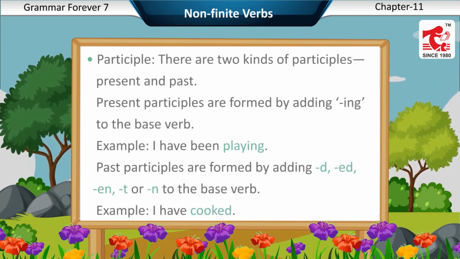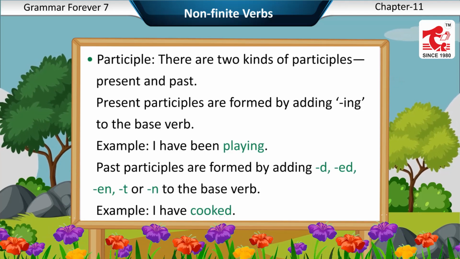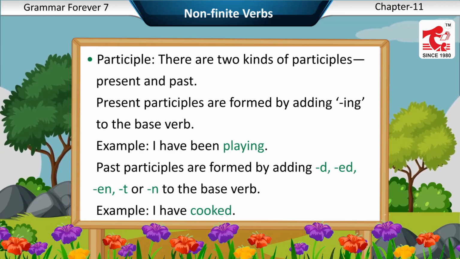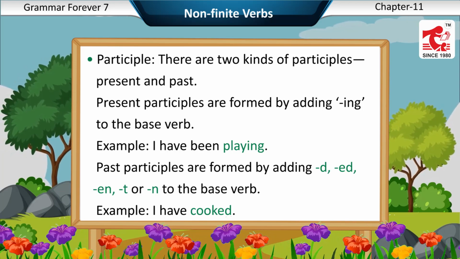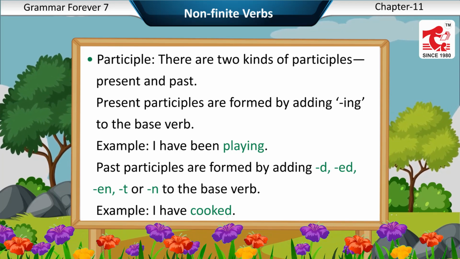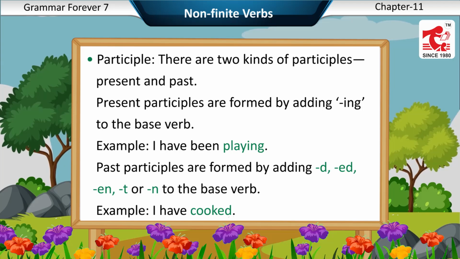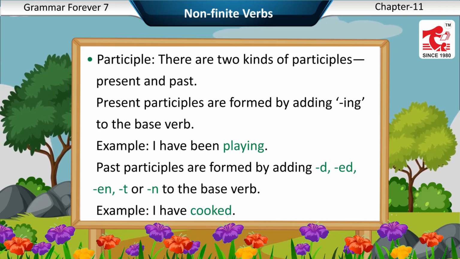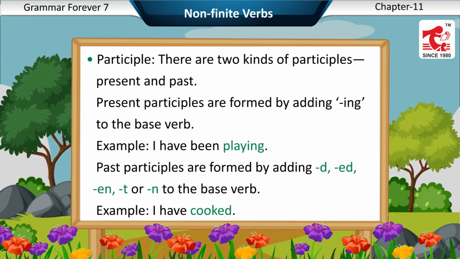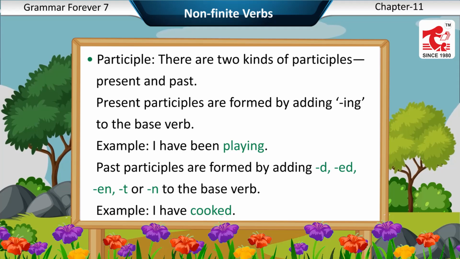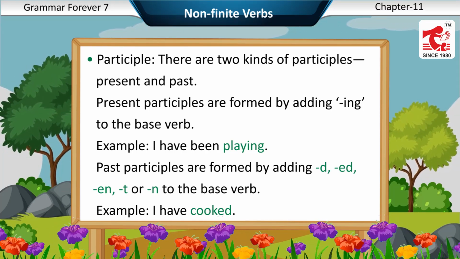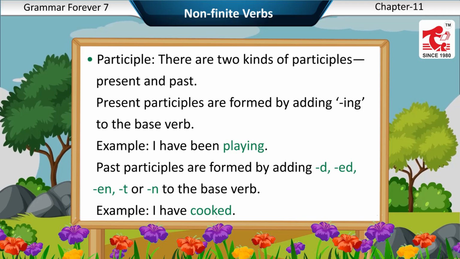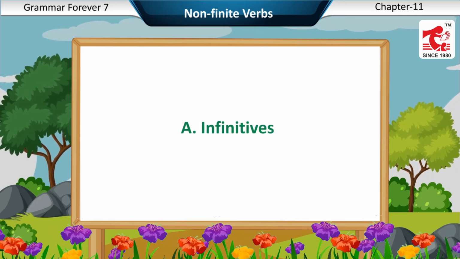Participle. There are two kinds of participles: present and past. Present participles are found by adding ing to the base verb. Example: I have been playing. Past participles are formed by adding d, ed, en, t or n to the base verb. Example: I have cooked.